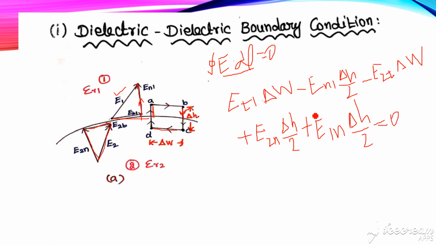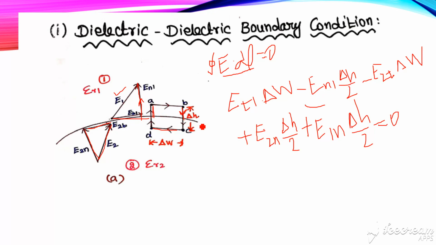Now while solving this, I think we are left over one term. While considering this B2 midpoint, we have the field just opposite to En1 and the height is del h by 2.